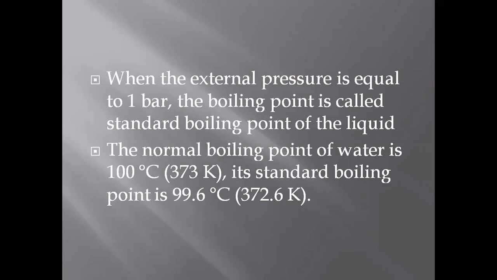that is 372.6 Kelvin. That is the reason we used to say that if you want to boil something faster, then we have to cover the system with the lid. And at a higher altitude, pressure decreases. So that is why it is advised to cook the food in a pressure cooker, so as to standardize the conditions so that they can cook their food faster.